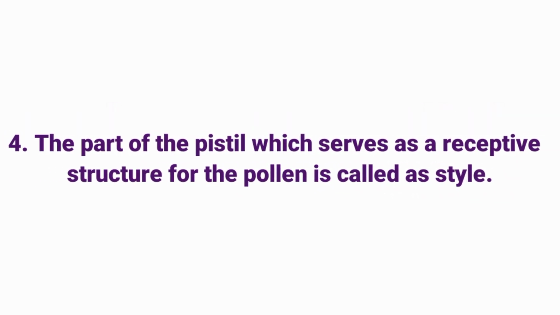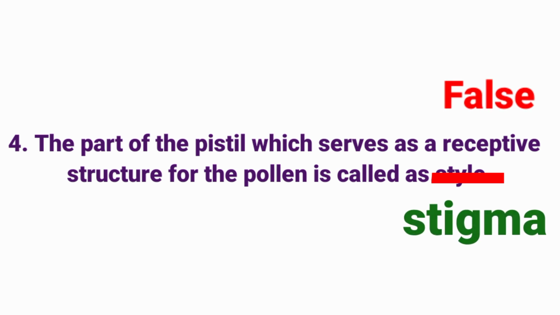The part of the pistil which serves as a receptive structure for the pollen is called as style. Answer: false. It is not style, it is stigma. The correct statement is the part of the pistil which serves as a receptive structure for the pollen is called as stigma.